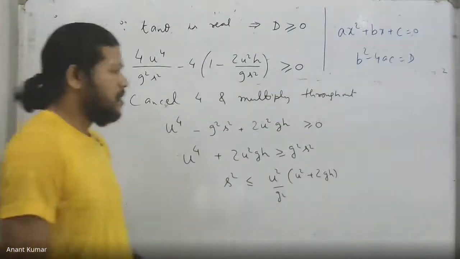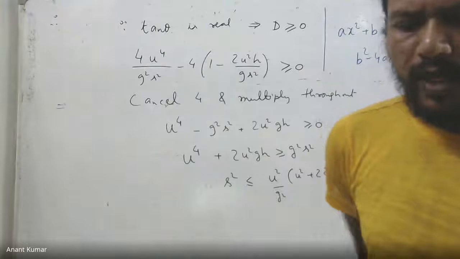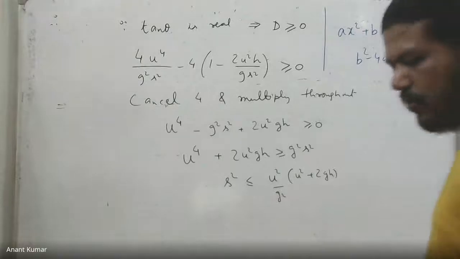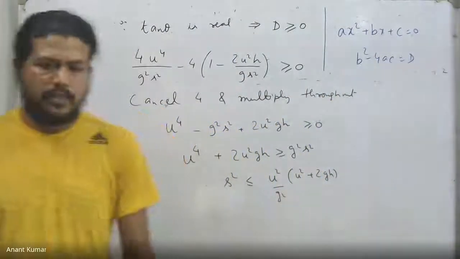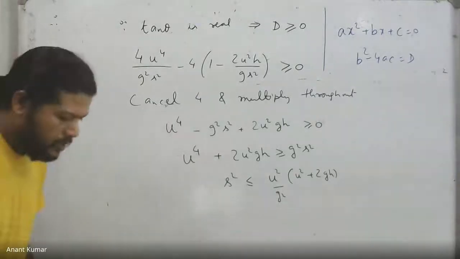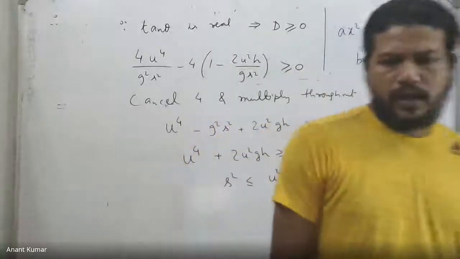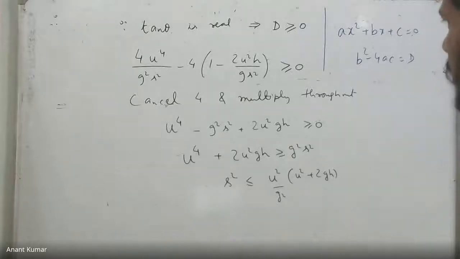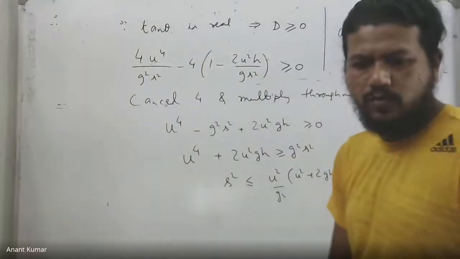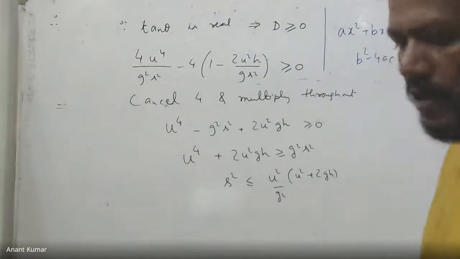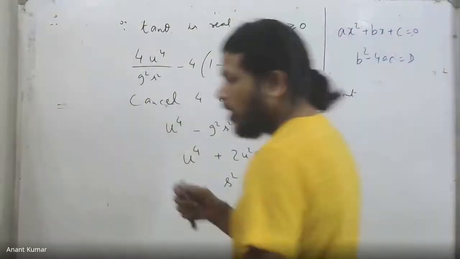Ishant, I have rubbed the equation by the way, so just check back if you have written it down. Normally, when you have a quadratic equation and you want real roots, then the discriminant must be positive. If you look back at the original equation, you see that B was minus twice u square by gs, and C was essentially this factor 1 minus 2u square h by gs square. So I used b square minus 4ac as the discriminant and made it positive because I required tan theta to be a real number.